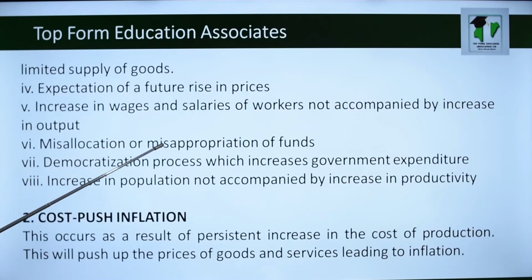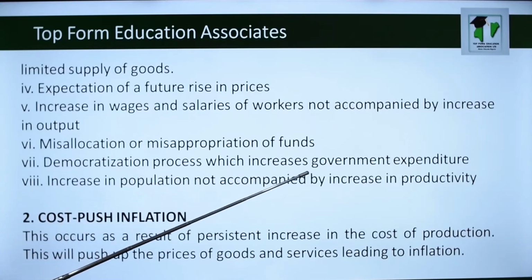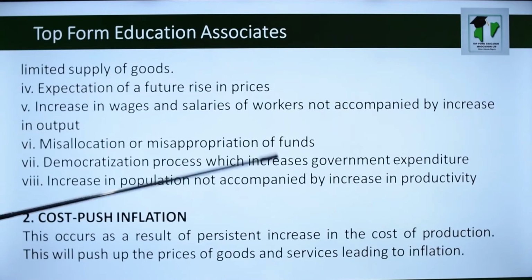Also, misallocation or misappropriation of funds causes demand pull inflation. Democratization process, which increases government expenditure, is a cause of demand pull inflation. Finally, increase in population, not accompanied by increase in productivity, will lead to increase in demand for goods and services, and that will lead to inflation.